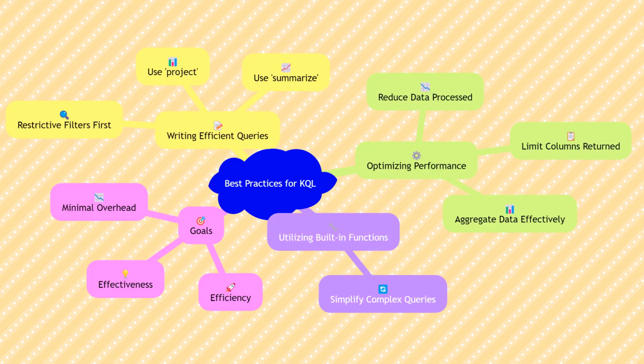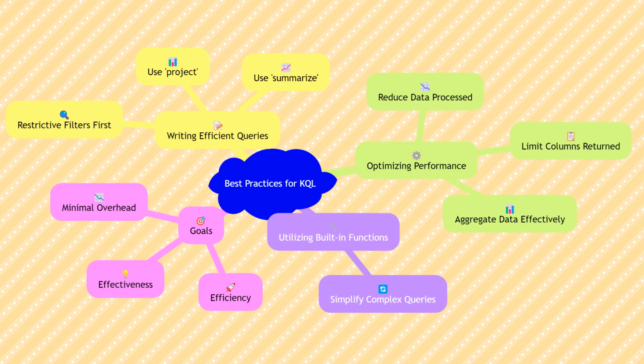To get the most out of KQL, it's important to follow best practices. This includes writing efficient queries, using appropriate operators, and optimizing performance. For instance, always start with the most restrictive filters to reduce the amount of data processed. Use project to limit the columns returned, and summarize to aggregate data effectively. Additionally, take advantage of KQL's built-in functions to simplify complex queries. By adhering to these best practices, you can ensure that your KQL queries are both efficient and effective, providing valuable insights with minimal overhead.